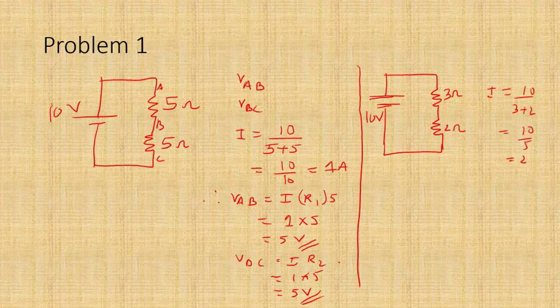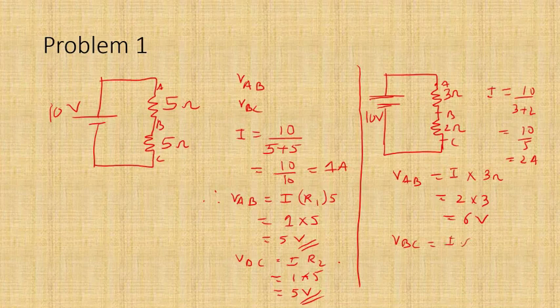So what is VAB? VAB is equal to I into RAB. RAB is 3 ohms, so it is 2 into 3, which is 6 volts. And VBC is I into 2, which is 2 into 2, again 4 volts. Now please note, if you add VAB and VBC, you get back the source voltage.